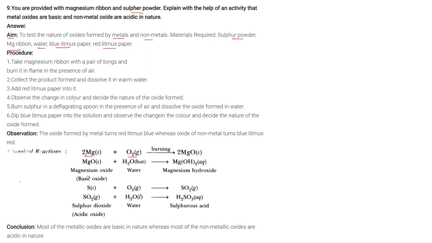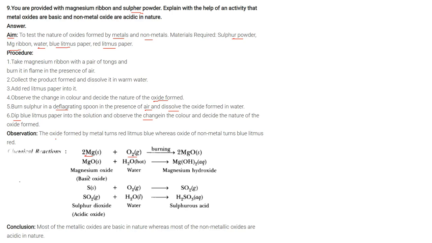We'll observe the change in color and we'll decide the nature of oxide being formed. We'll burn sulfur in a deflagrating spoon in the presence of air and dissolve the oxide formed in water. We'll dip blue litmus paper into the solution and observe the change in the color and decide the nature of the oxide formed. What are our observations?